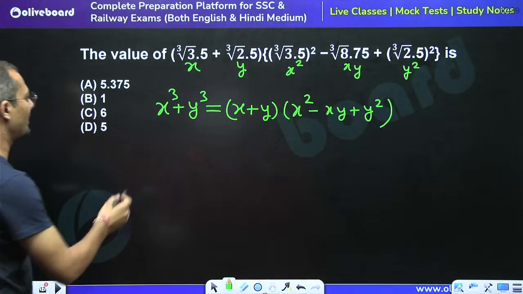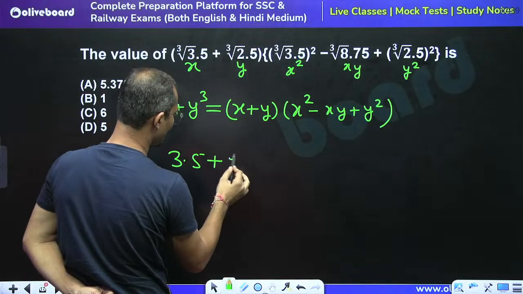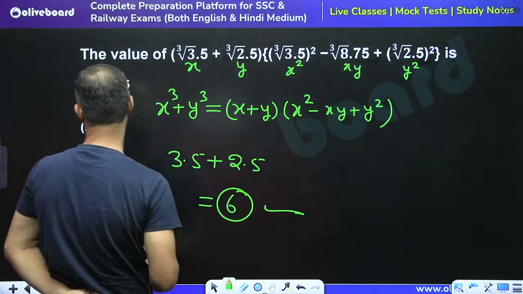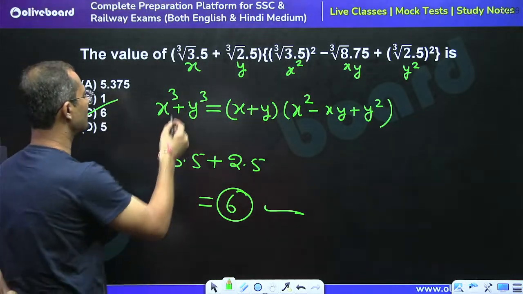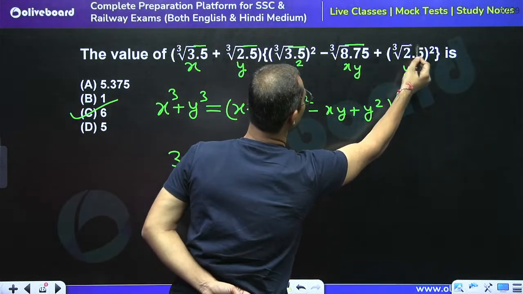So this is equal to 3.5 plus 2.5, so directly the answer would be 6. 6 is the right answer. C part is the right answer. This is the cube root on the complete value.